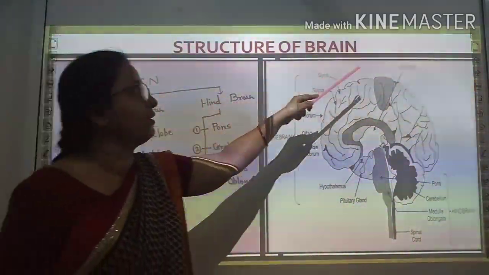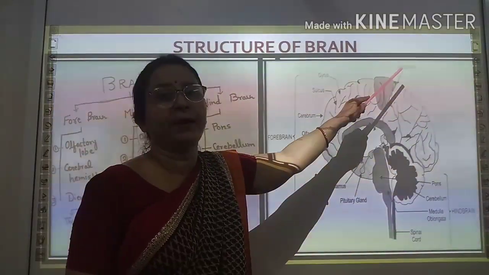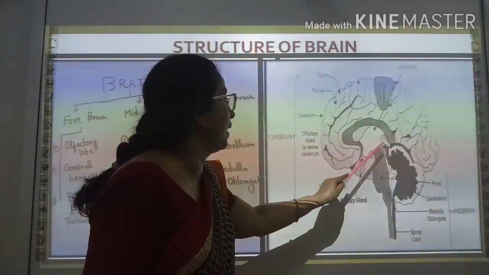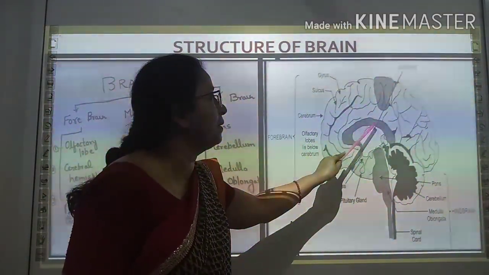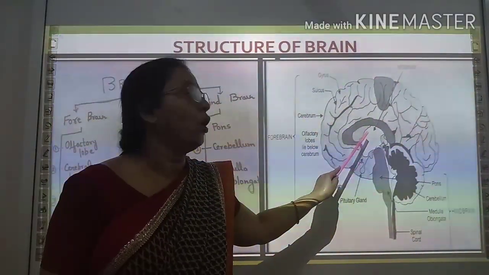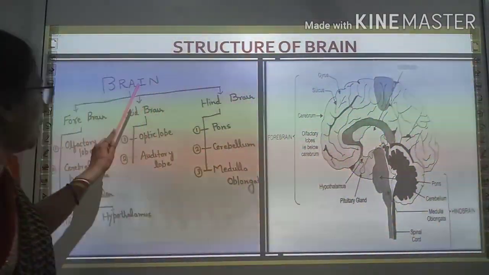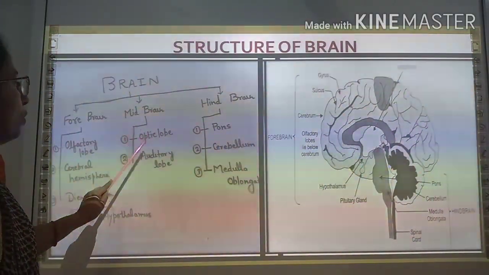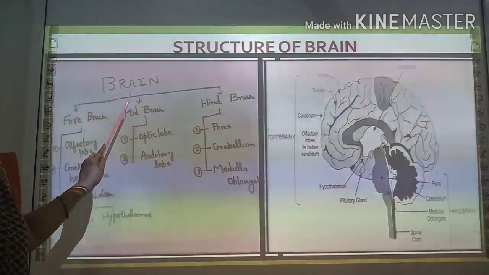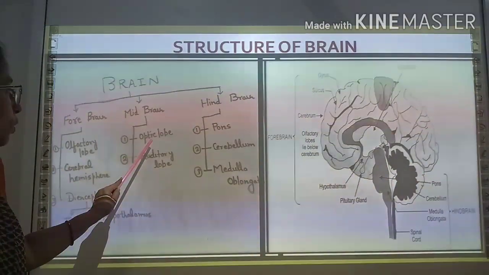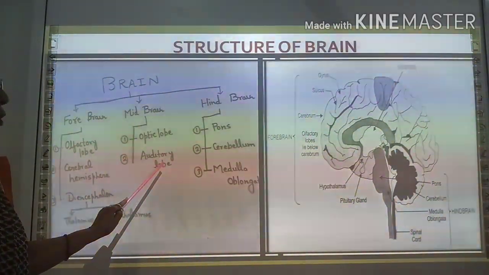Now focus yourself on midbrain. This is the midbrain, and the midbrain consists of optic lobe and auditory lobe. And in tabular form, it is also shown here. Midbrain consists of optic lobe and auditory lobe.